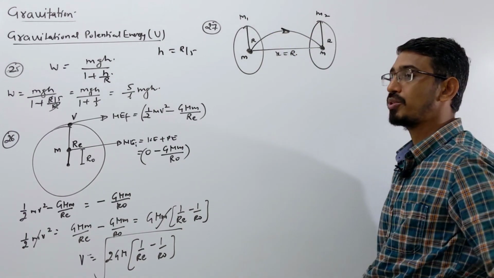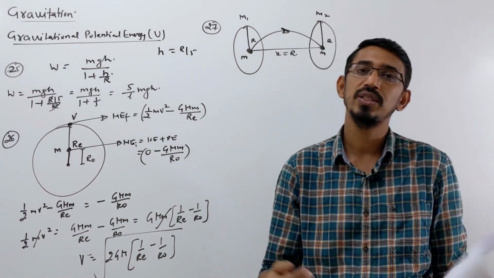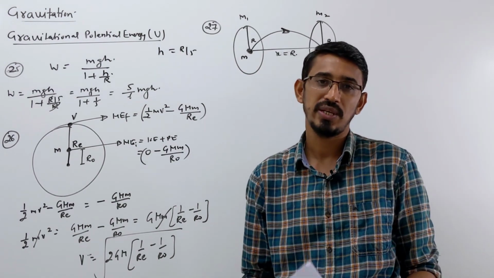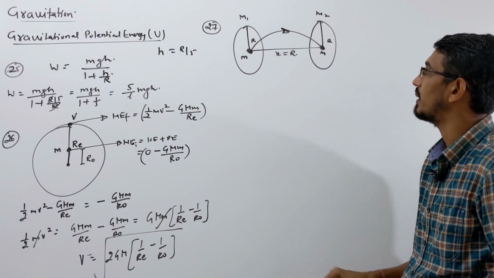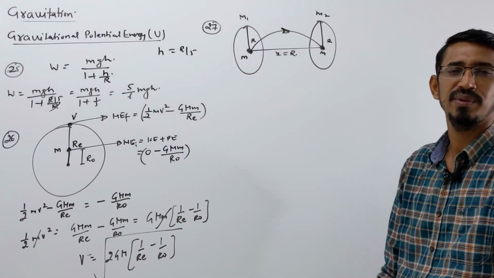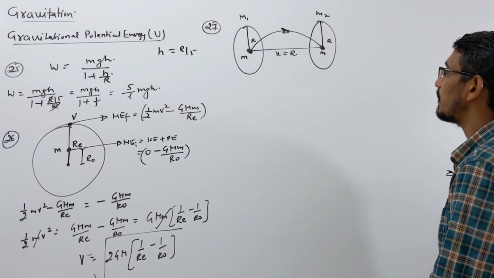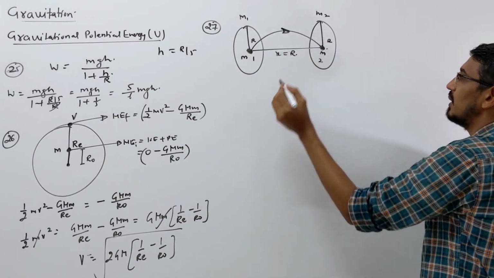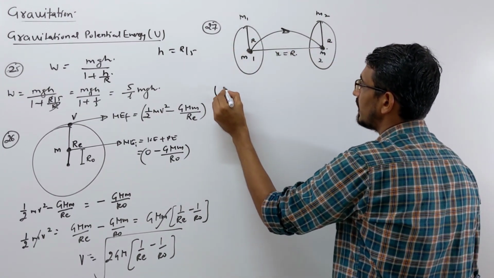Two ways you can do this question. One, work done is simply equal to the change in potential energy. So you have to calculate the potential energy at this point and that point. This is ring 1, ring 2. So let's calculate the potential energy at ring 1.